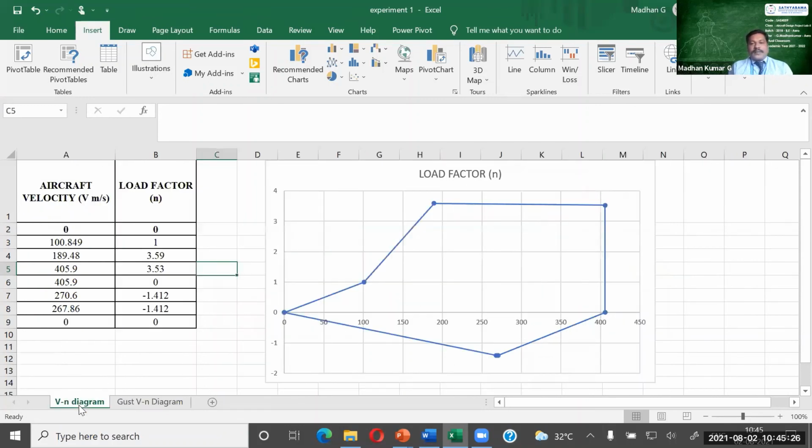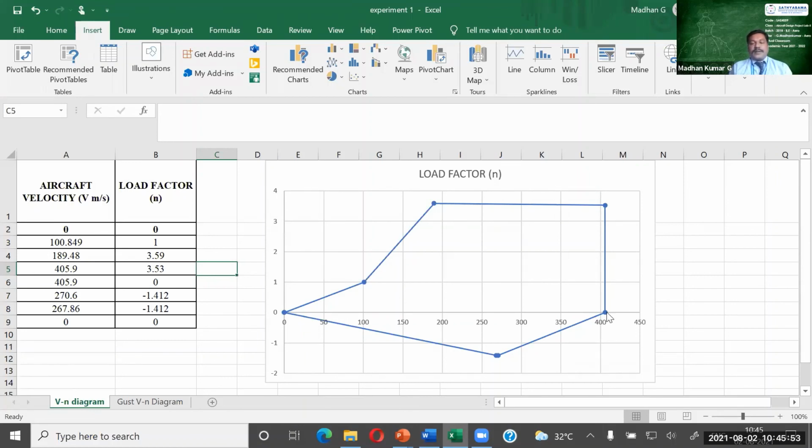Here you will have small adjustments like the cruise speed, the minimum speed, the maximum speed, and the dive speed. At the dive speed, the maximum load factor can go up to 3.5, and after that, structural damage can occur.